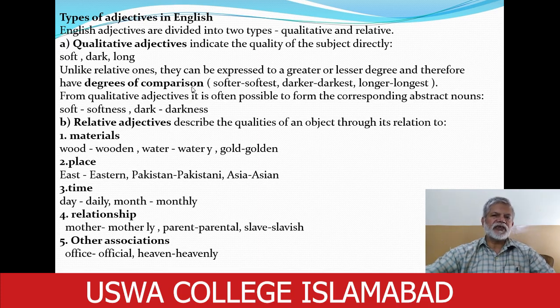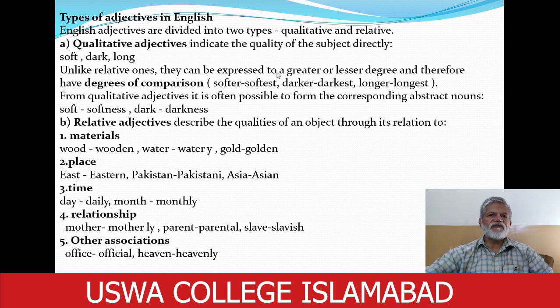Simply we say first degree, second degree, or third degree. And in grammar, we say positive degree, comparative degree, and superlative degree. So qualitative adjectives generally have these degrees because they may be expressed to a greater or lesser degree.